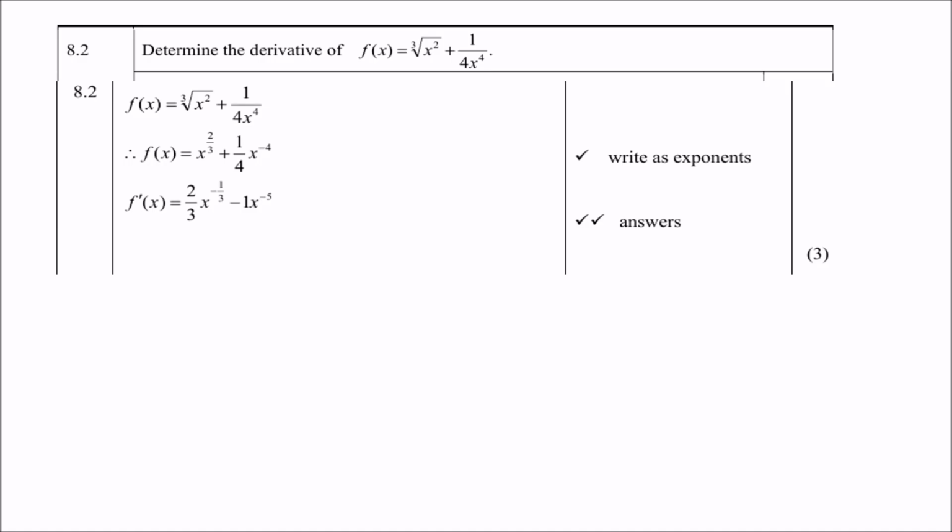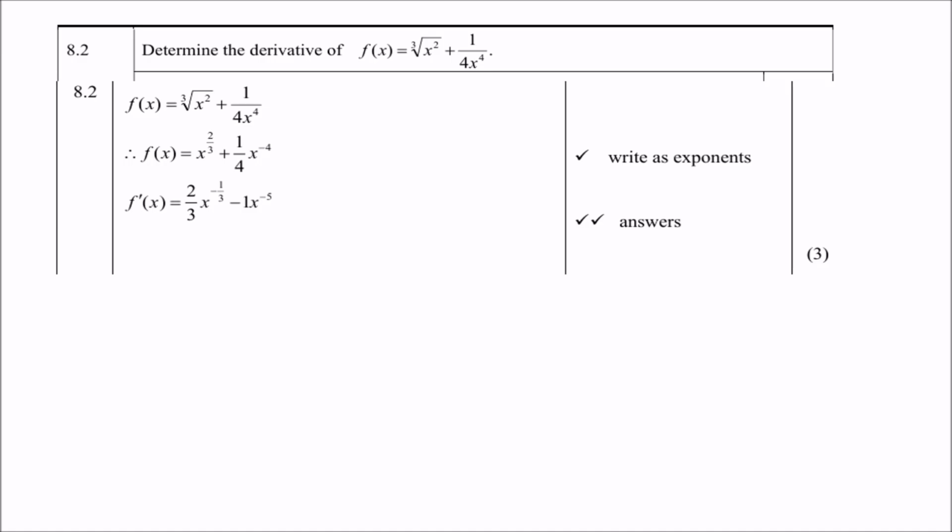So let's see. The cube root of x squared, you remember that the rule in grade 11 is x to the power 2/3. Remember, the exponent of the variable over the root, so it is 2/3. Then 1 over 4 to the power x minus 4, remember that it is a quarter, and only x to the power 4 must go up. And you remember your exponential laws, it becomes x to the power minus 4. Right, so now you've set the scene, and now you can differentiate.